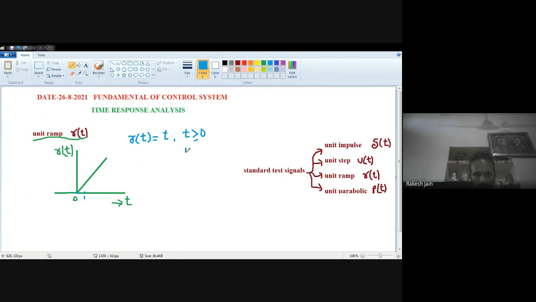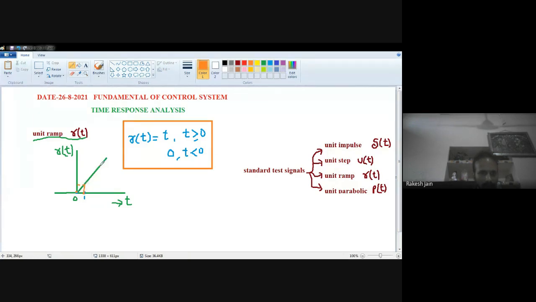But if t is less than 0, then the value of r(t), the unit ramp signal, is equal to 0. And this is known as the analysis of the unit ramp. See here with this orange color, t is 0, so r(t) is also 0. Whatever the value of t, according to that the value of r(t) is decided.